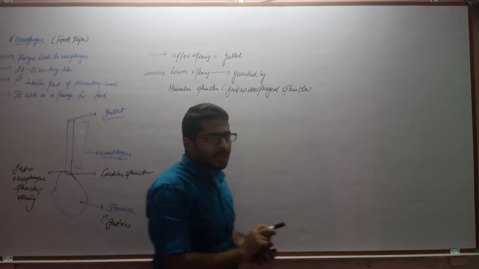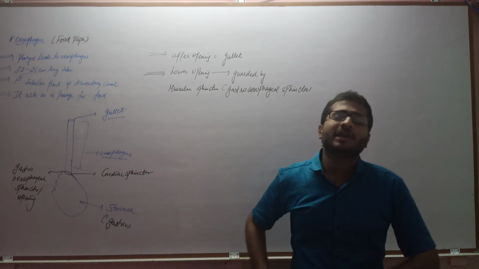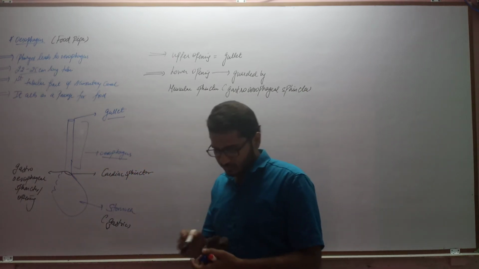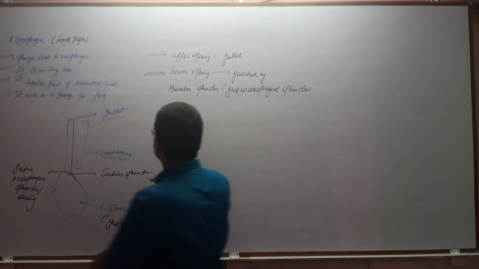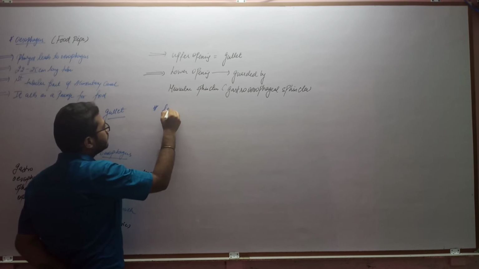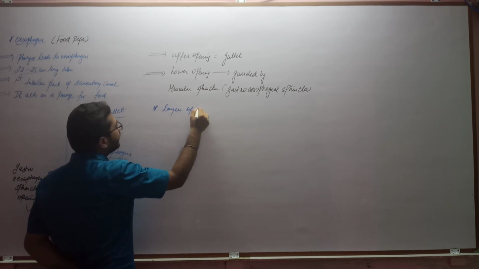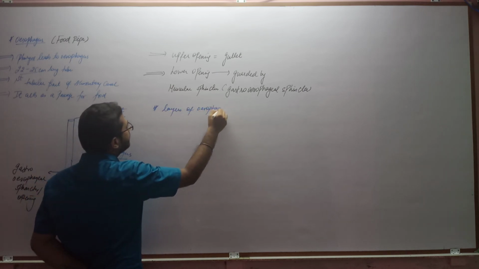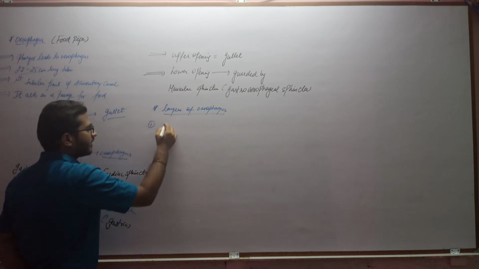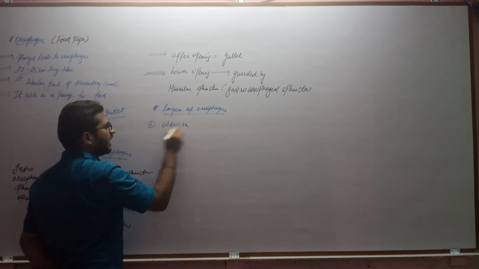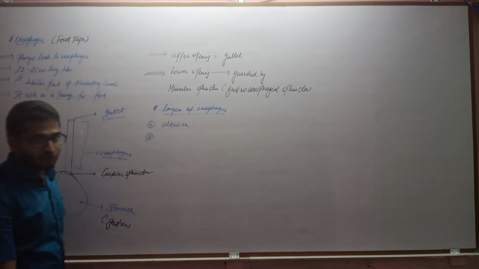Now there are four important layers which are present in the esophagus. So the four important layers present are, so, the layers of the esophagus. The first one is serosa. The names of the layers are very important to remember.